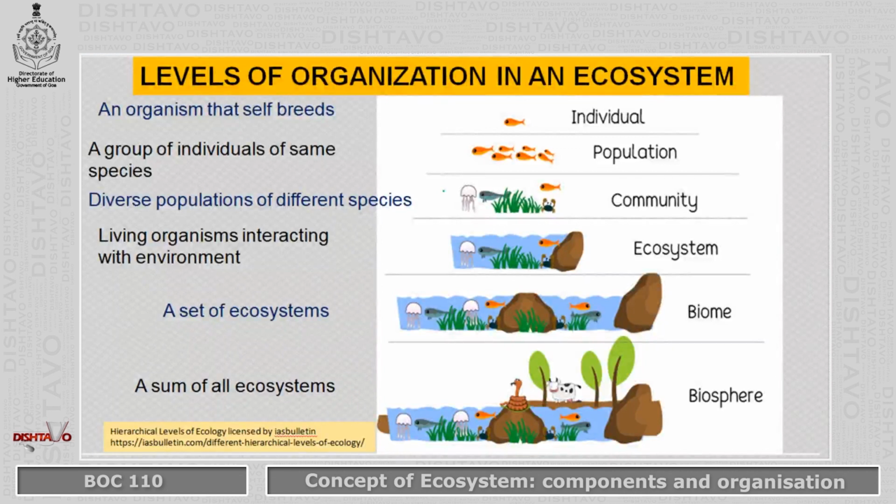Now we have different types of ecosystems in a particular area, which will be a bigger area. This set of ecosystems together forms the next level called a biome. In a biome, different ecosystems are connected with each other and interact with each other. And when we have different biomes, all the ecosystems together, you can say the entire earth itself, it is the sum of all ecosystems. That is called the biosphere.